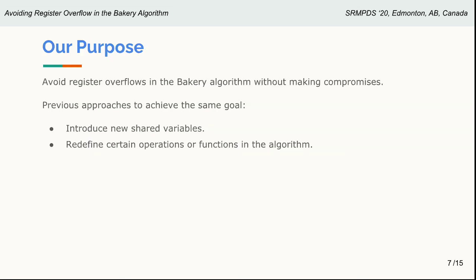Our purpose is to avoid register overflows in the bakery algorithm without making compromises like other solutions have done. Previous approaches to achieve the same goal include introducing new shared variables, or redefining certain operations or functions in the original bakery algorithm. Our goal is to solve the problem without making compromises, without introducing new shared variables, or without redefining operations or functions of the bakery algorithm.